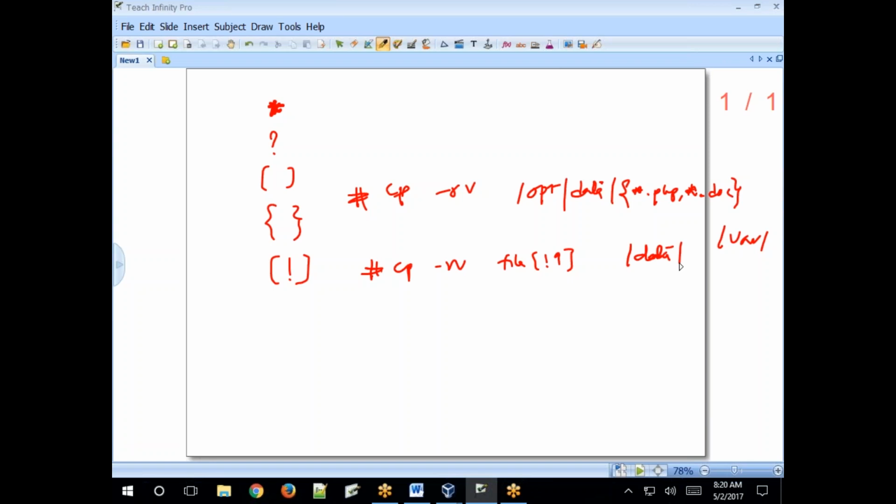So file 1, file 2, file 3, file 4, up to n number of files, but except file 9. Logical not: whatever the pattern matched, except that pattern, the remaining file names and directory names will be copied. When we use the copy command, the remaining files are copied; if you use it with the rm command, except that file, the remaining files will be removed. Clear? Except that file. So logical not. Clear?